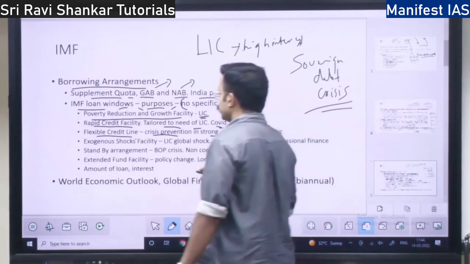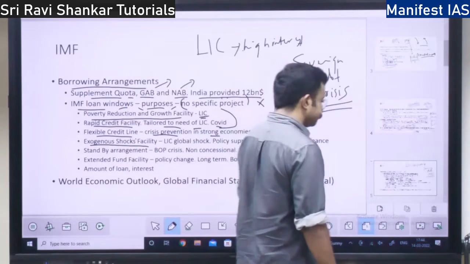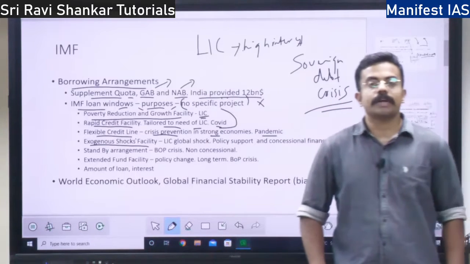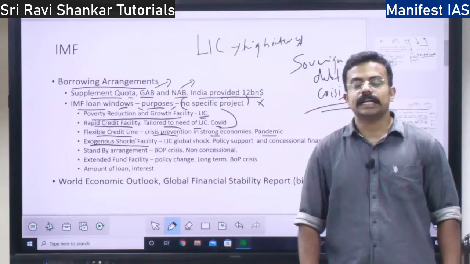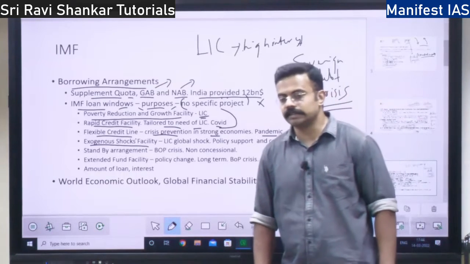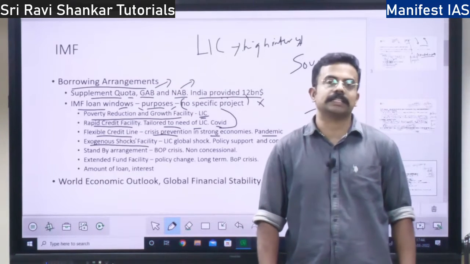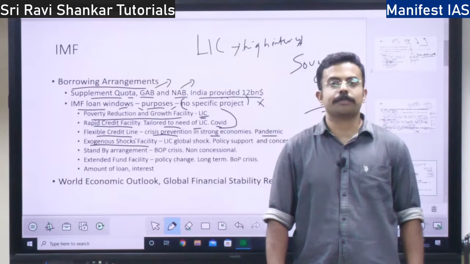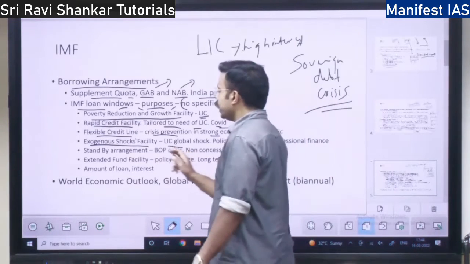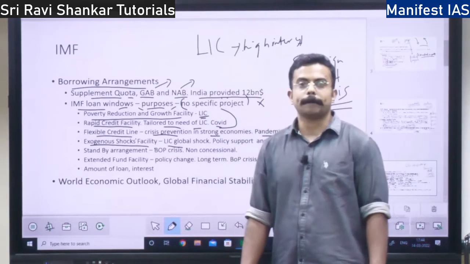Next you have the exogenous shocks facility. So what is a shock? Let's say a country is reeling under a sovereign debt crisis. It has taken too much debt and is unable to repay it. Or a country is reeling under some shock like an environmental disaster, less rainfall, less production. Under these conditions, low income countries borrow from the exogenous shock facility, right?